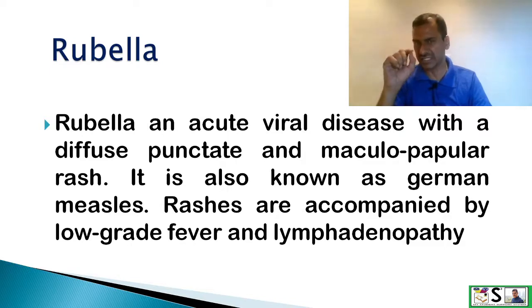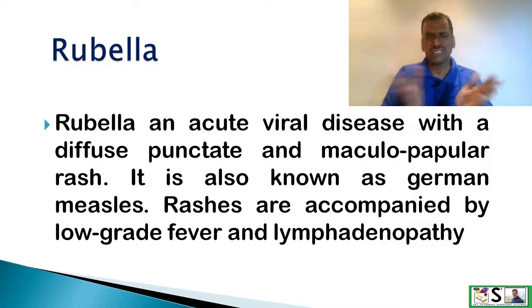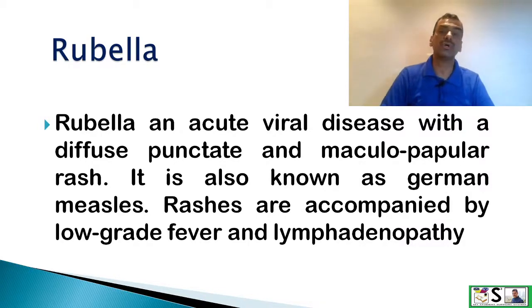And punctate means there is central discoloration on the papule. So this is a classic feature of rubella rashes. It is also known as German measles. Rashes are accompanied by low-grade fever and lymphadenopathy, means enlargement of lymph nodes.